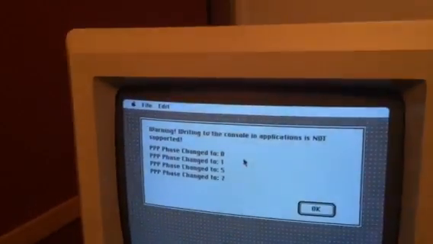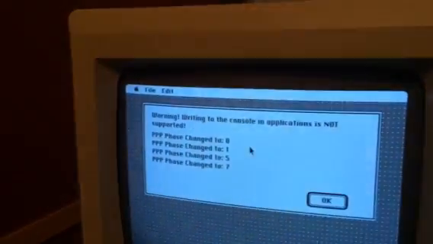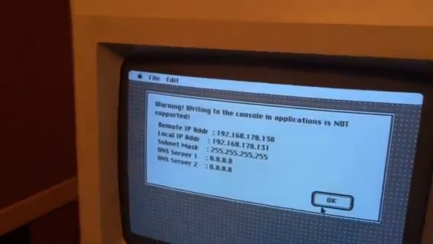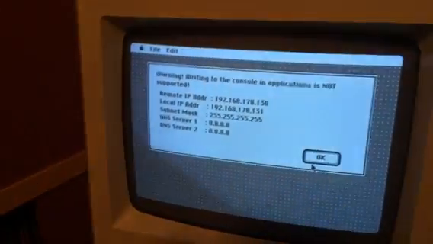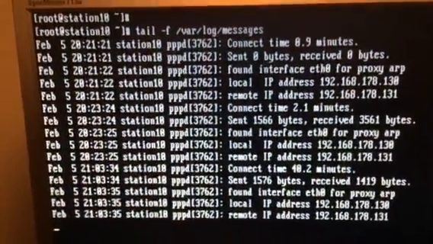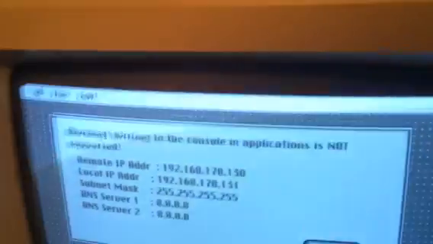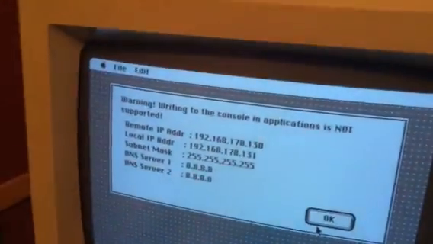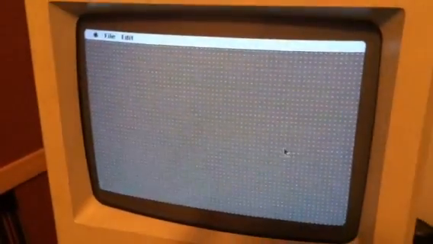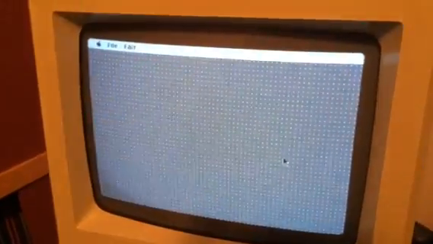It's getting its address. I can see it already on my Linux box. We'll click this on OK, because you can see the IP address coming up on the Macintosh. Show it also in the messages log. It has an IP address. We'll give an OK. Okay, it's up and running.